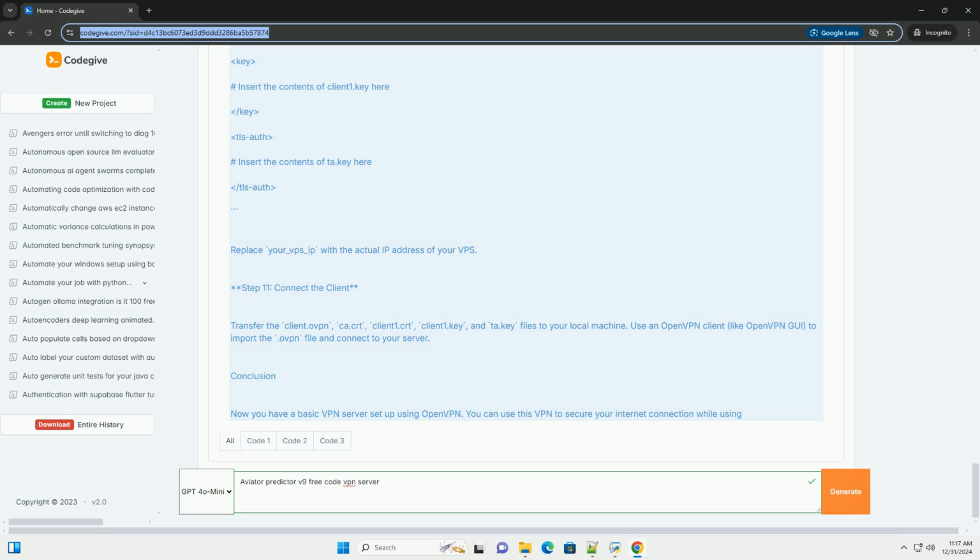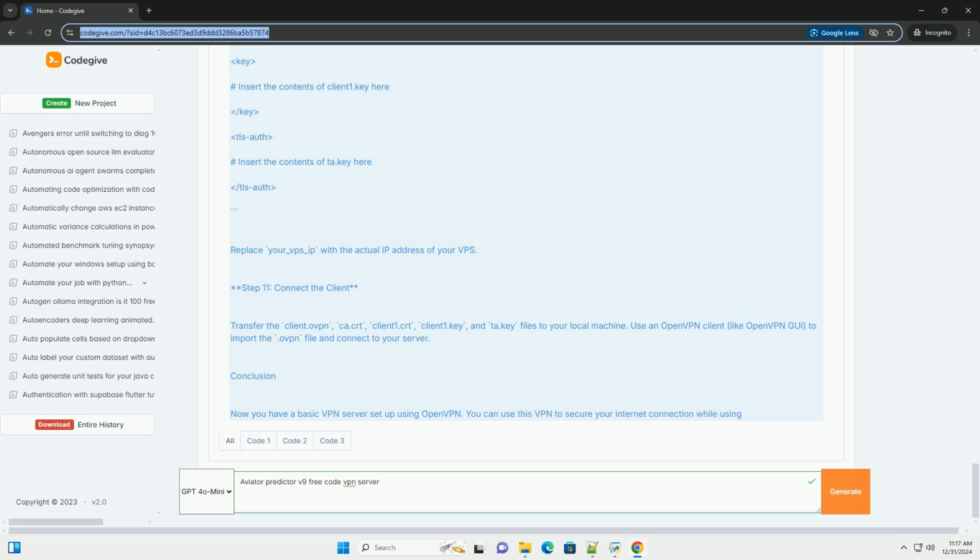Step 7. Create server certificate and key. Bash: ./build-key-server, ./build-dh. Generate the secret key with openvpn --genkey, ta.key. Step 8. Configure the OpenVPN server. Copy the sample server configuration to the OpenVPN directory.